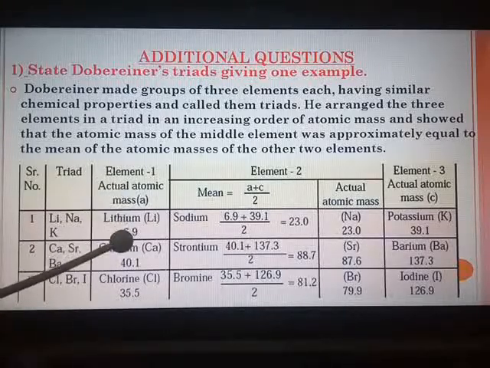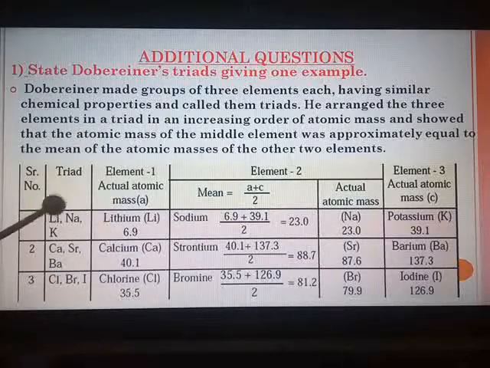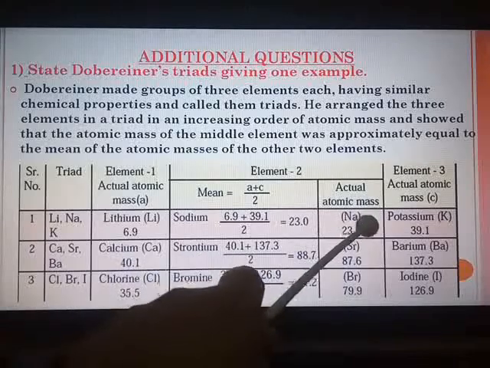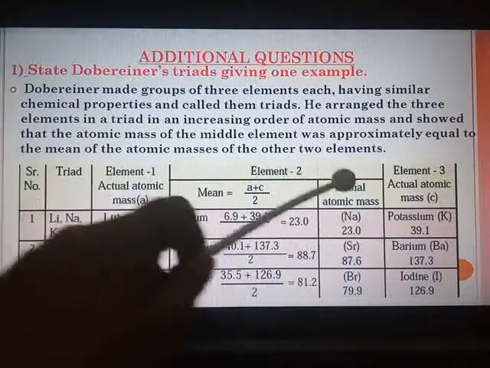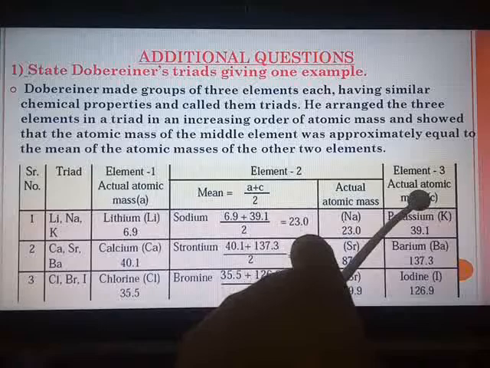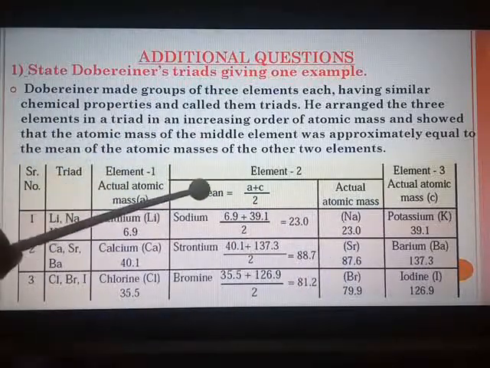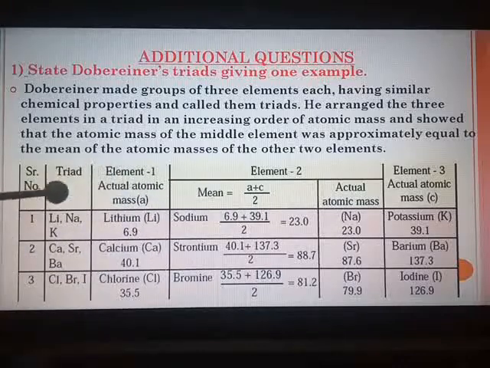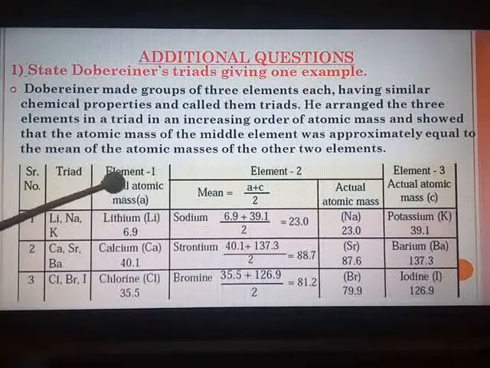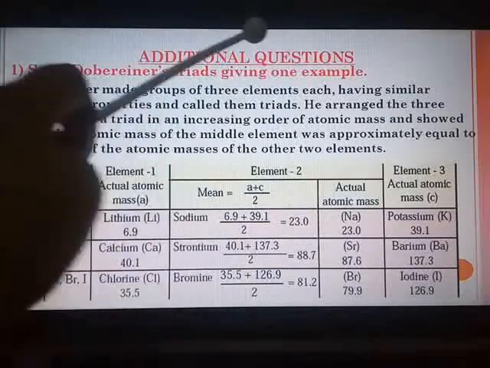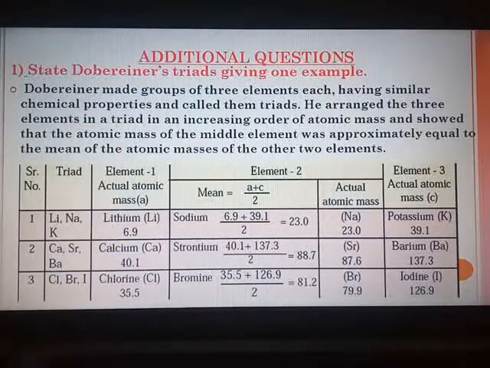Then the actual atomic mass of the first element, that is lithium, the actual atomic mass of the middle element, and the third element is given over here. Our main criteria is to find out the mean of the first and the third element's atomic mass, add and divide by 2. Now you have to prepare all the 3, because if they ask you giving one example, then any one example you have to write.